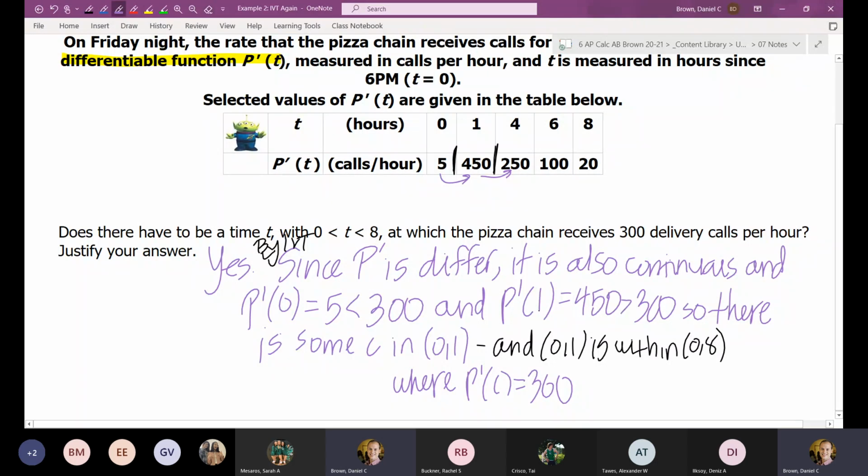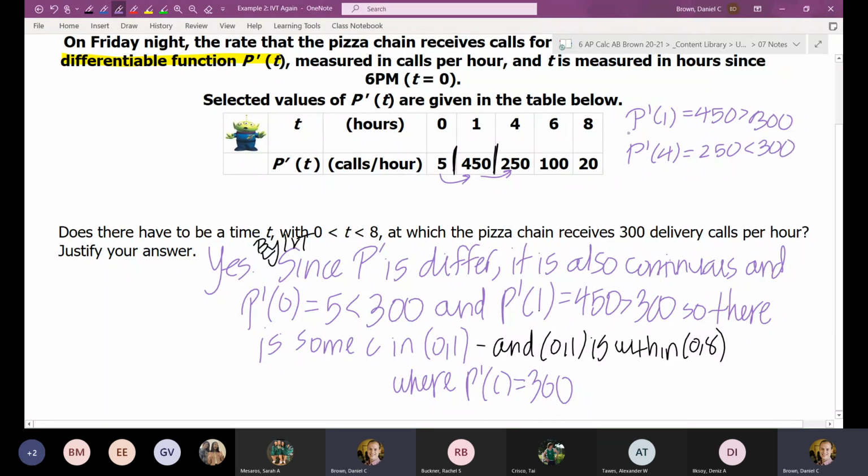So I have kind of shown that this is passing through 300, so I kind of said there is some c within that interval where p prime of c would have to be equal to 300. Now I couldn't have just chosen like 0 and 1, I could have used like p prime of 1 is equal to 450, and then I could have said p prime of 4 is equal to 250.